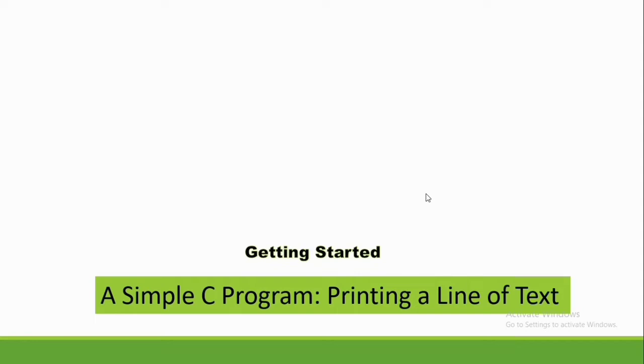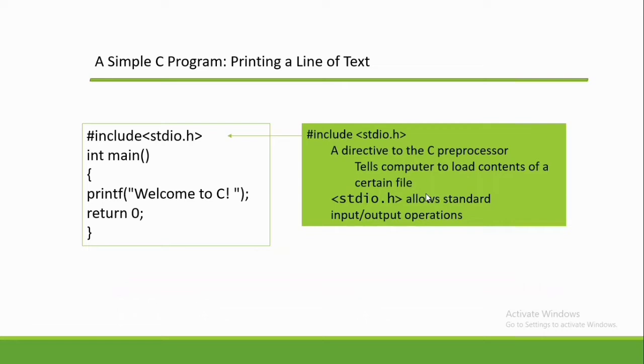Okay, let's get started with a simple C program. We have here a simple C program that is intended to print a line of text. This would give us an output, "Welcome to C." The first line, that is the hash or pound symbol, include stdio.h within angular brackets.